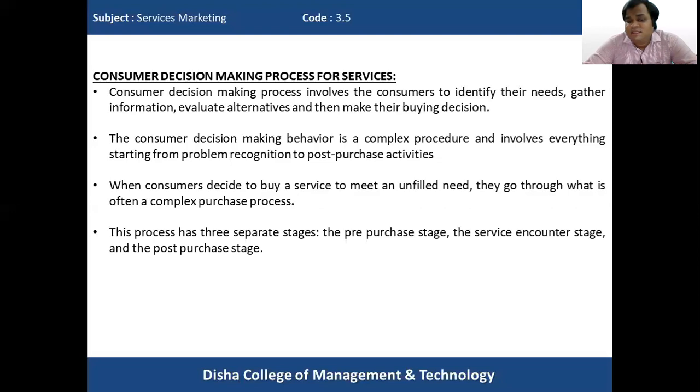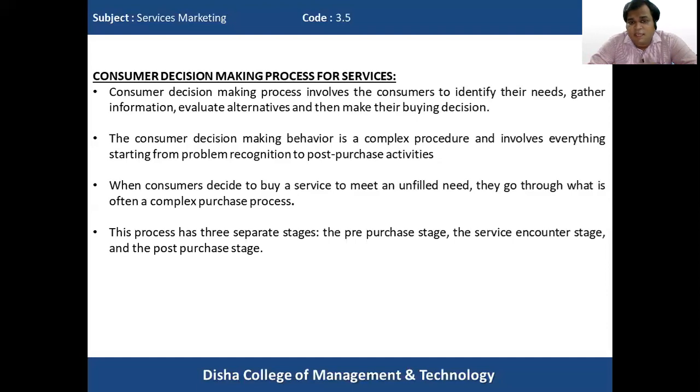This process has three separate stages. The consumer decision making process for services can be divided broadly into three stages. It consists of the pre-purchase stage, the service encounter stage, and the post-purchase stage. So all the three stages will be discussed in detail in the following slides.